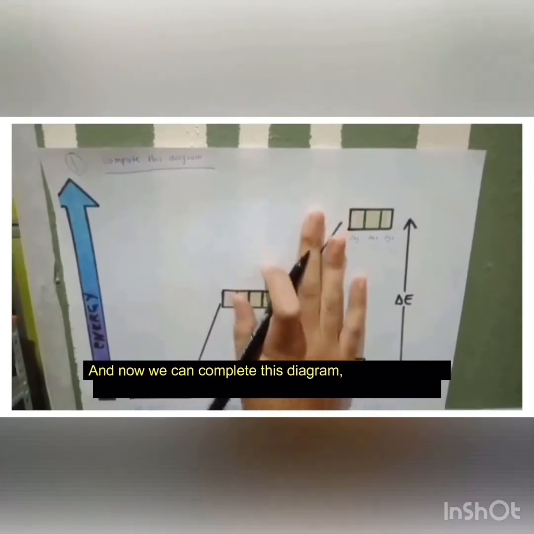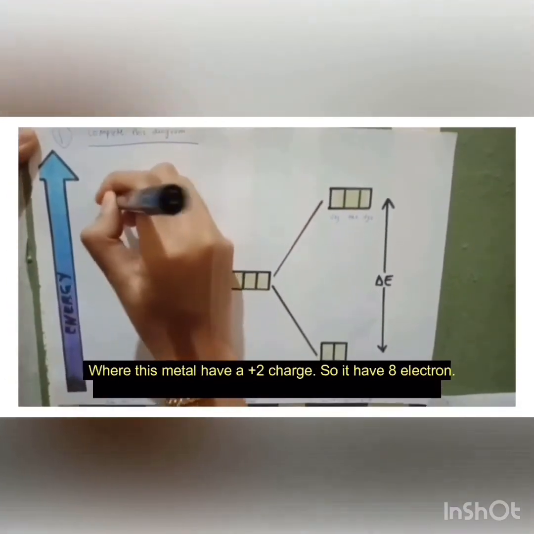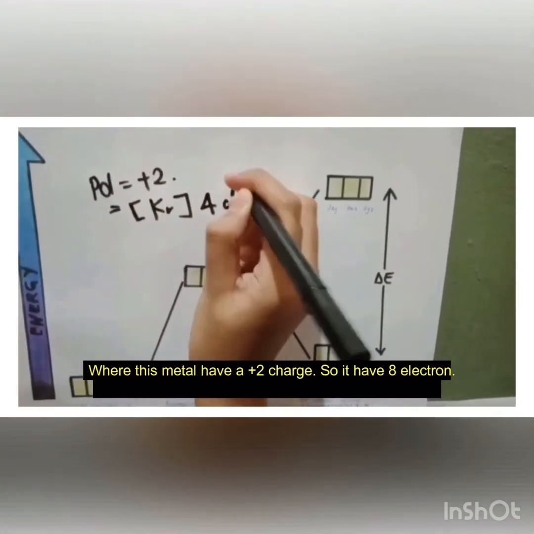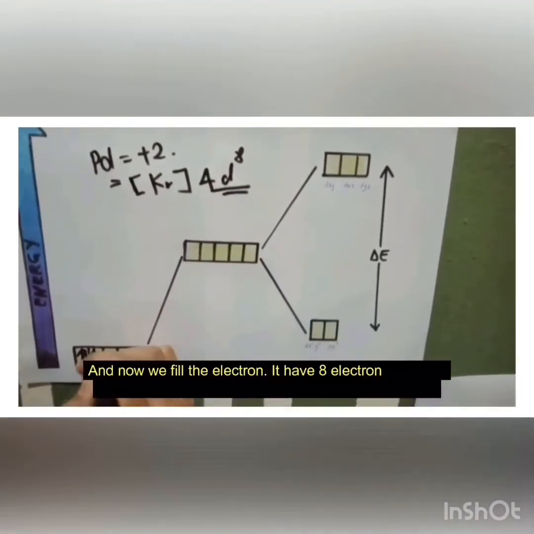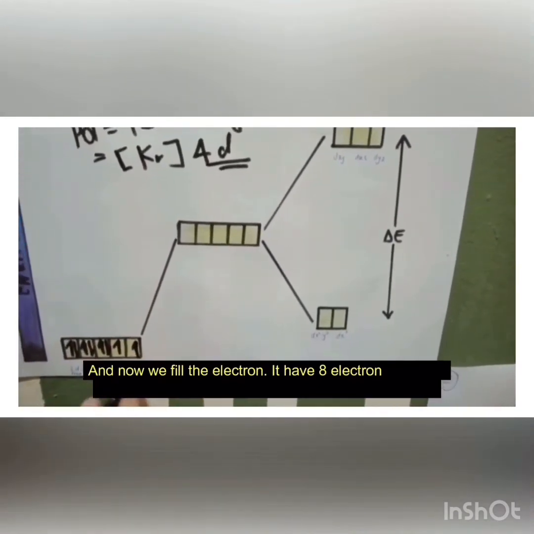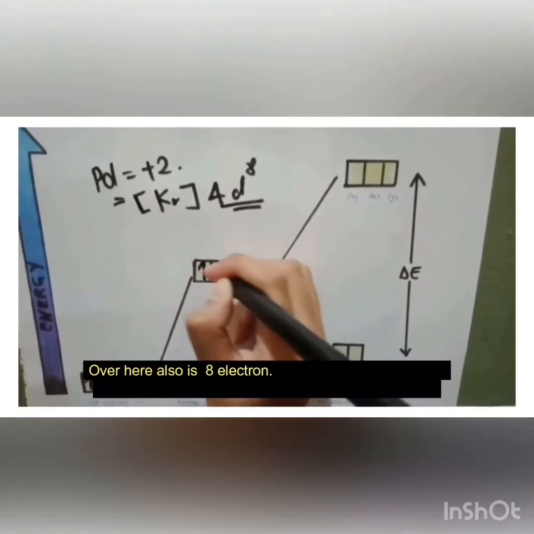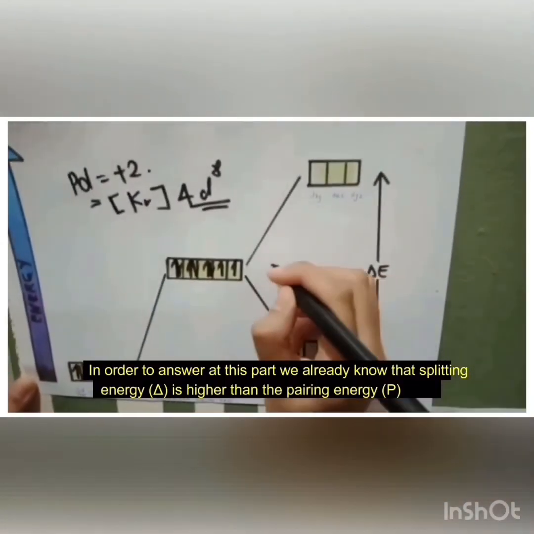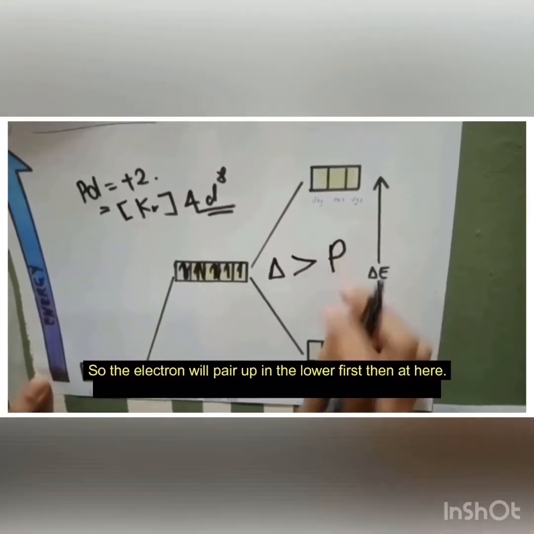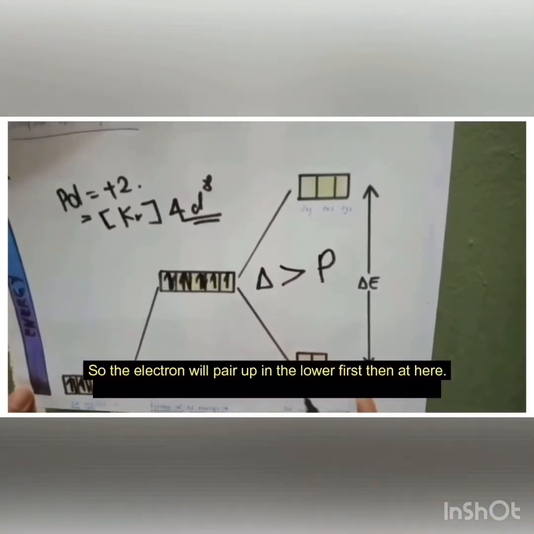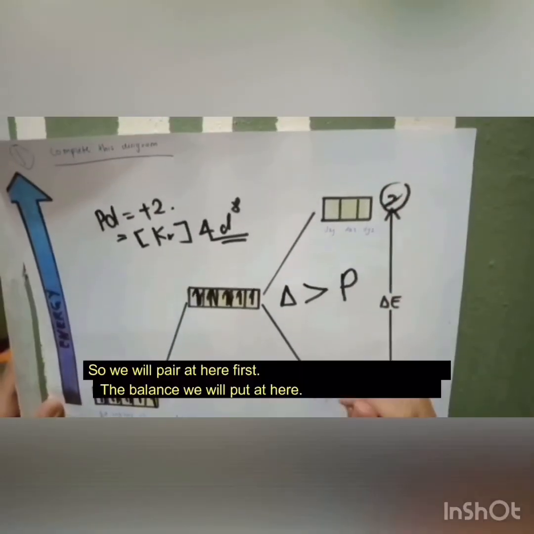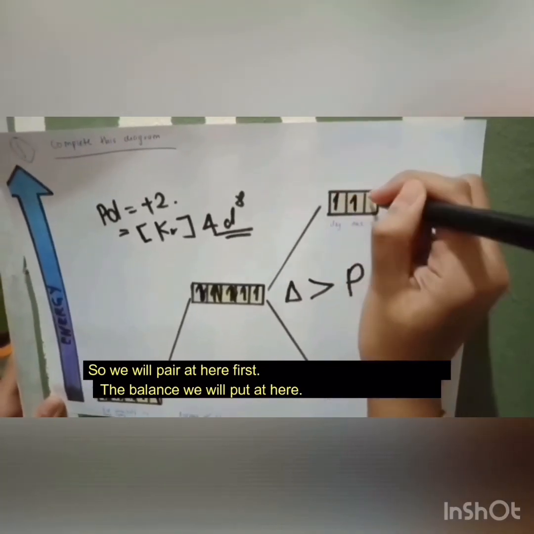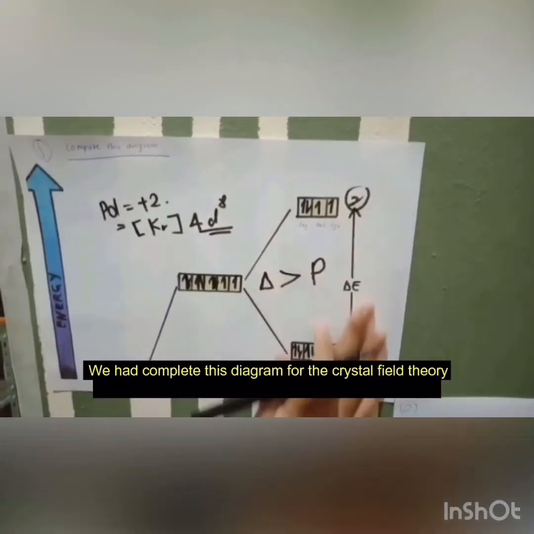Now we can complete this diagram, where this metal has a positive 2 charge. So its condensed electron configuration is [Kr] 4d8. It has d8: 1, 2, 3, 4, 5, 6, 7, 8. It has d8 over here, and here also we need to have 8. In order to answer this part, we already know that the splitting energy is higher than the pairing energy, so the electrons pair up in the lower level first. So we pair here first, and the balance we put here: 4, 5, 6, 7, 8. So we have completed this diagram for the crystal field theory.